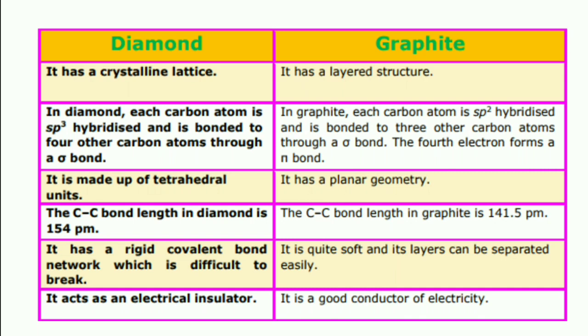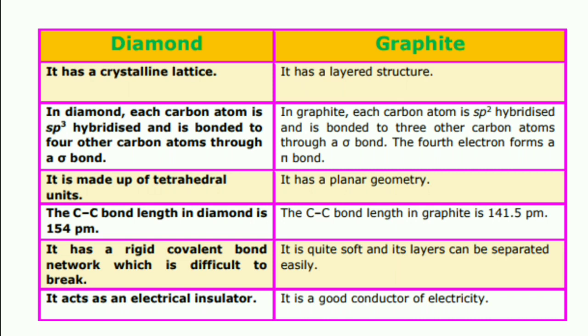In diamond, each carbon atom is sp3 hybridized, bonded to 4 other carbon atoms through a sigma bond. In graphite, each carbon atom is sp2 hybridized and is bonded to 3 other carbon atoms. The 4th electron is free. It does not form any bond. Diamond is made up of tetrahedral units. Graphite has a planar geometry.